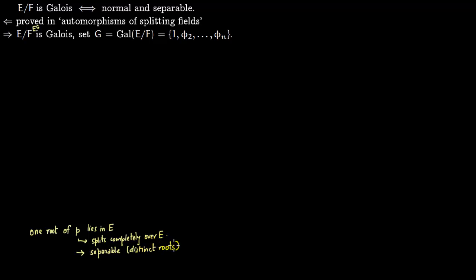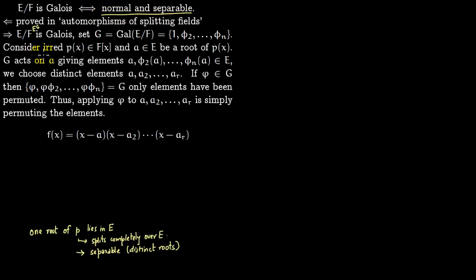So we have to say that one root of p lies in E, then show all other roots lie in E, and then show that the roots are distinct. That's how we will show normal and separable. So we start with the irreducible polynomial p over F and say one root of this irreducible polynomial lies in E. This group G acts on our root a.